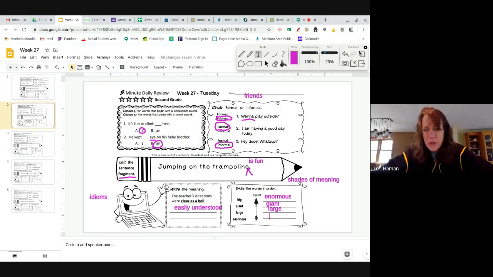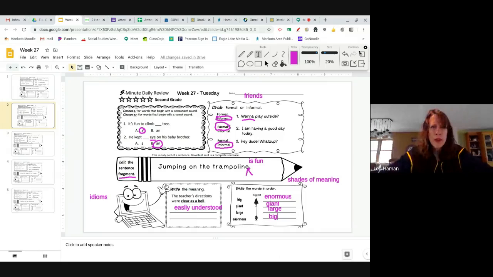At the bottom of my list, which is my word that is, of these four, kind of considered the smallest of these, it's just the word big. Think if you saw a dog and you'd say, wow, that's a big dog. And then another dog that was bigger came by, you'd say, oh, but that dog is really large. And then another dog came and it was even bigger than the other two. You would say, oh, I thought that first dog was big, but this dog is giant, right? And if there's even a bigger dog than that, you would say, oh boy, I thought that dog was giant, but this dog is enormous. So they all mean big, but which one would you use to mean the biggest, right?